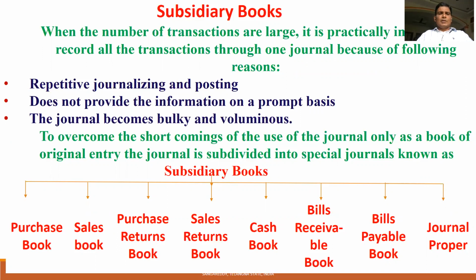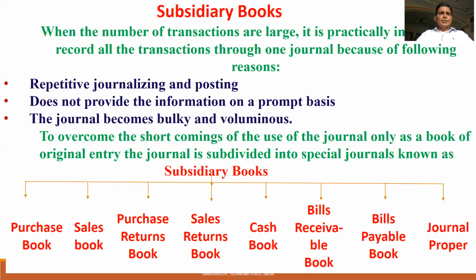The journal was divided into 8 different categories of journals, so that even a layman can easily write subsidiary books without any basic or primary knowledge in accountancy. They can write the purchase book, sales book, purchase returns book, sales returns book, even the cash book, without knowledge. So we see how, whenever the number of transactions is very large, it is practically impossible to record all the transactions through one journal. That's why the journal is divided into different subsidiary books.